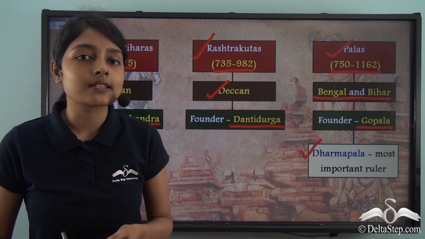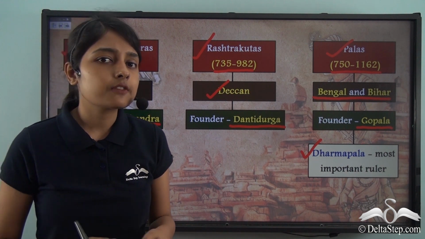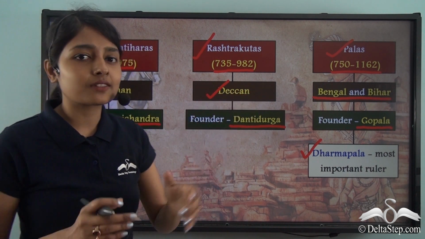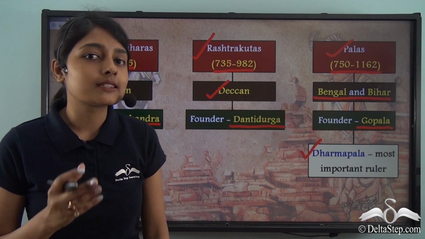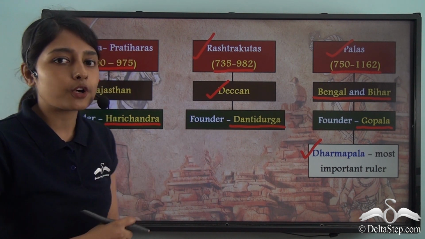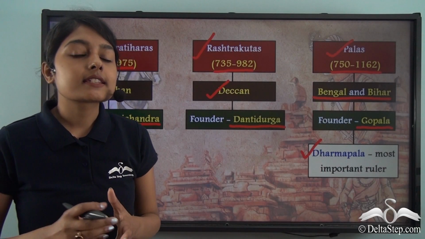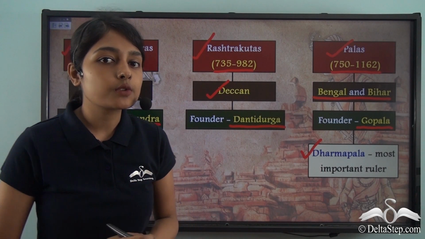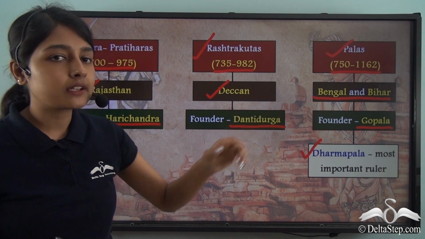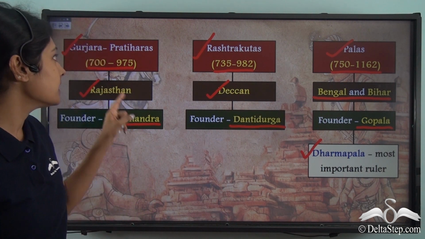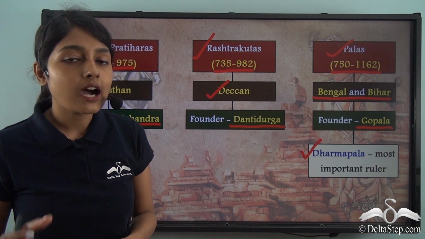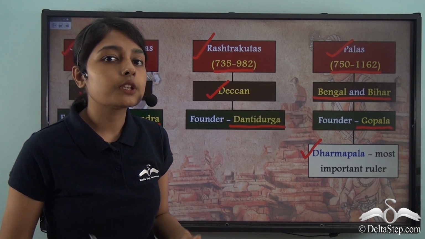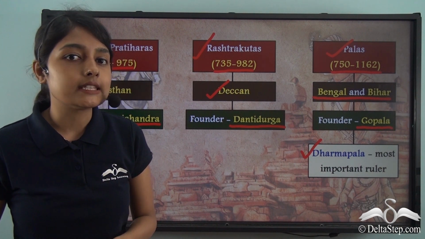Now you must be wondering why we are focusing on these three dynasties alone. It has to be for some reason that these three dynasties are of importance in our discussion. In our subsequent lesson, we will find out something that was happening among the three dynasties, that is among the Gurjara Pratiharas, Rashtrakutas and the Palas, and how this contributed to the political disintegration of the Indian subcontinent.